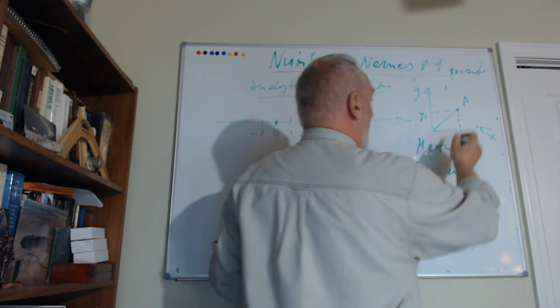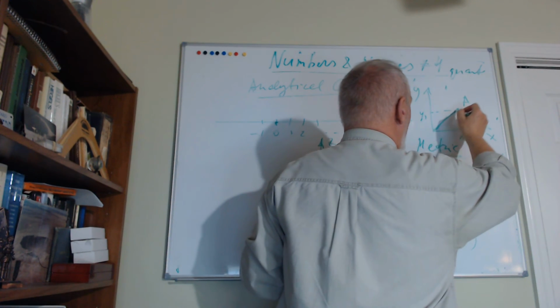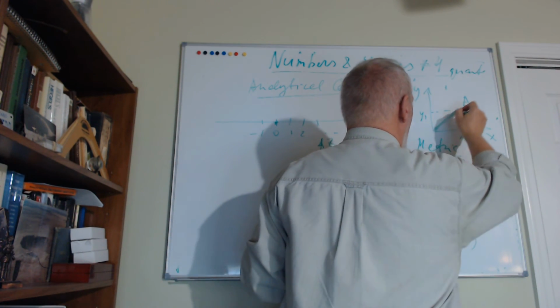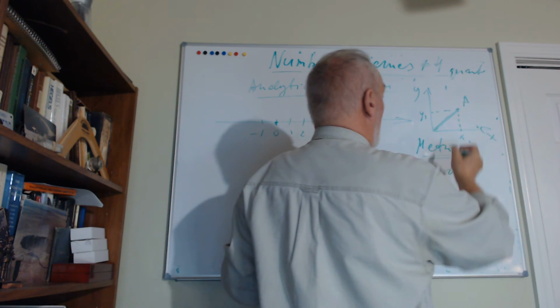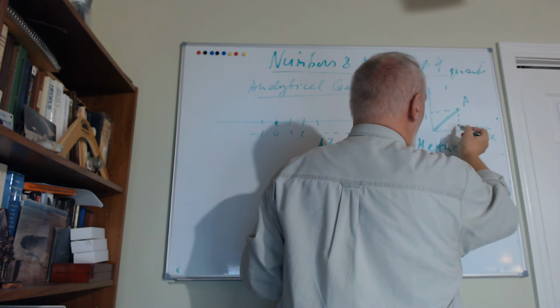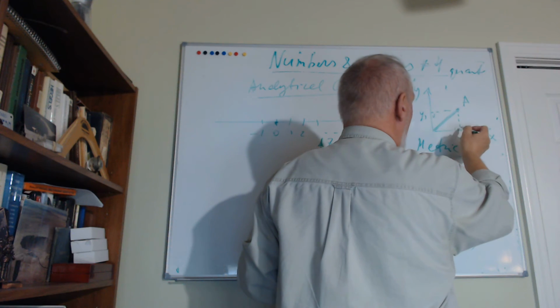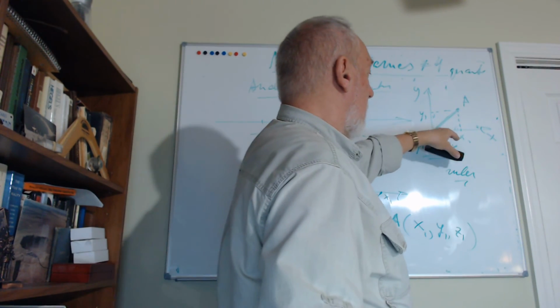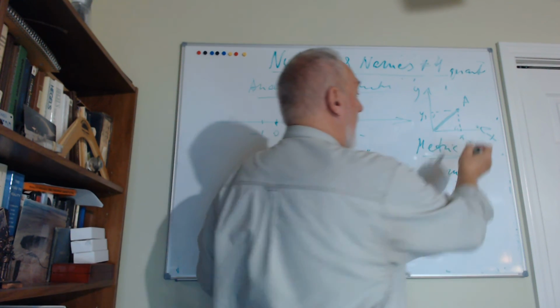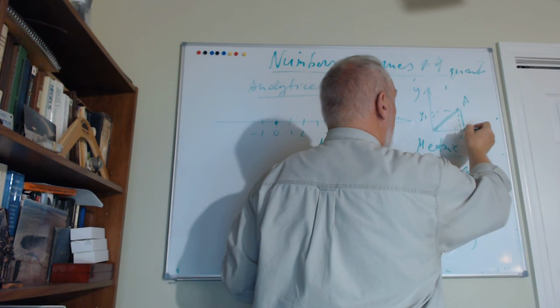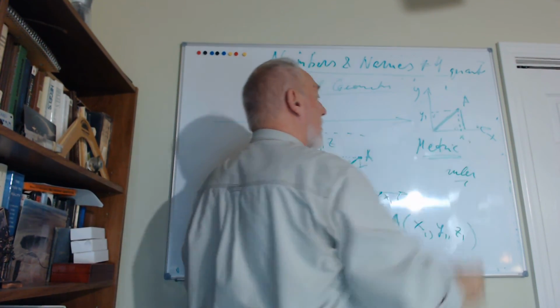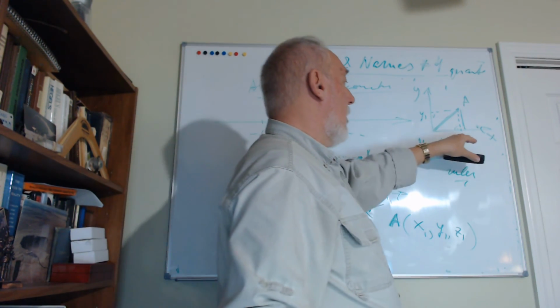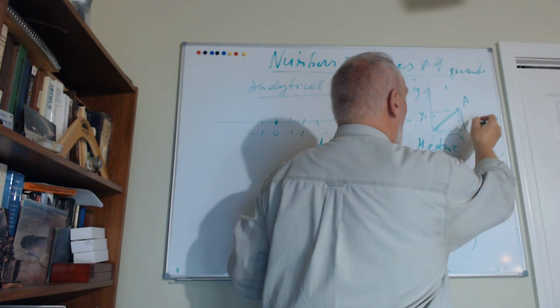So the distance which we measure is this. If you remember, this is a right angle, this is a right angle too, but this is not, and we're interested in this one. So you see, this is coordinate x1. What is this distance?